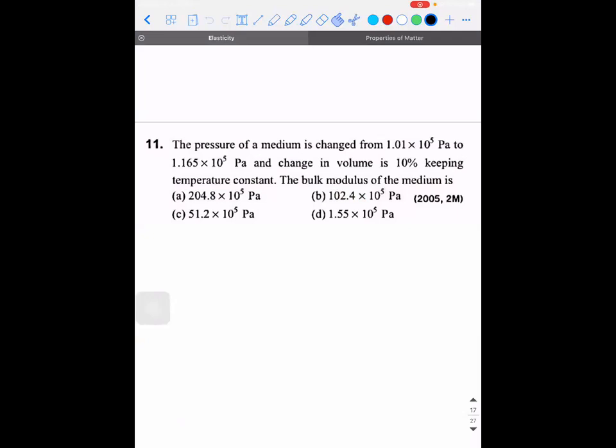Right. So today we'll get started with the next volume of your 11th standard, that is properties of matter.